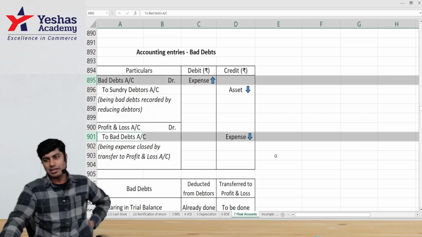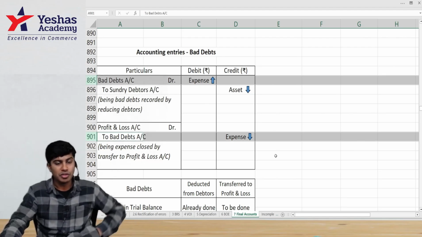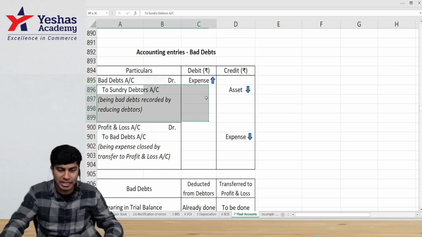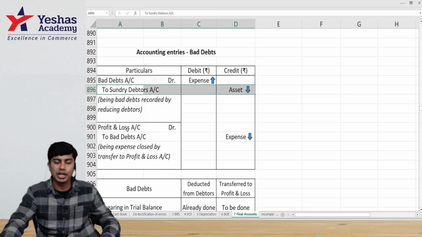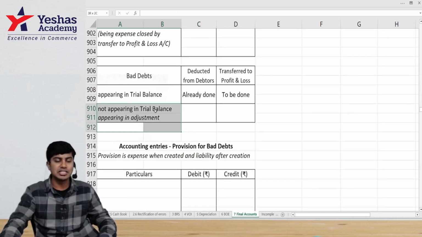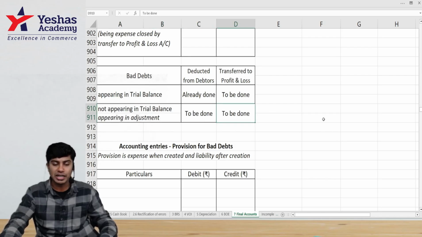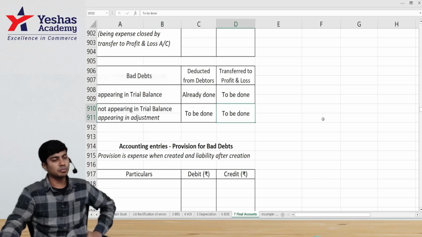Basically that will get eliminated. That's a temporary nominal account. But what is the impact that we should give? We have to reduce it from our debtors. We also need to write it in our P&L as an expense. Whenever bad debt is not appearing in trial balance and it is given as an adjustment, we have to deduct it from debtors also, and write it to P&L account also.